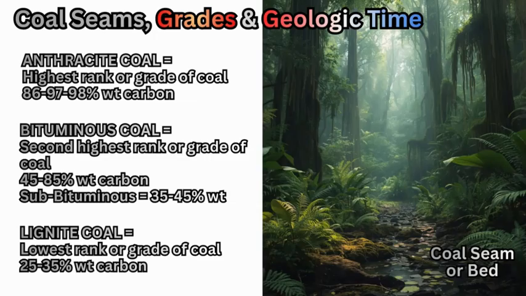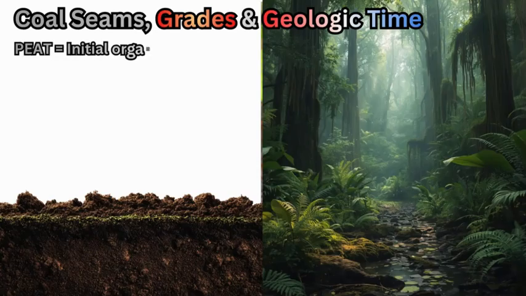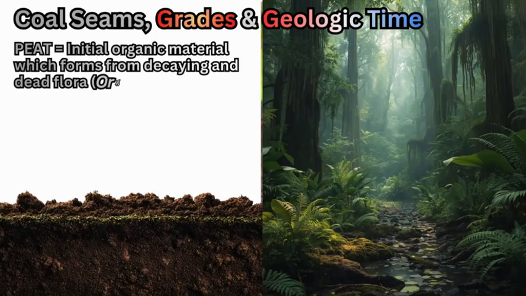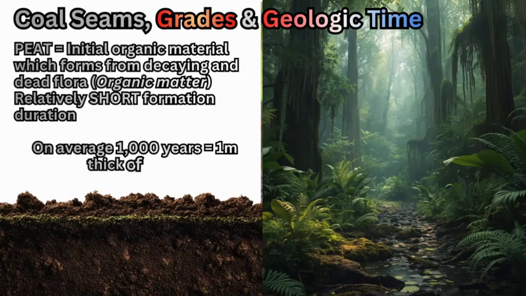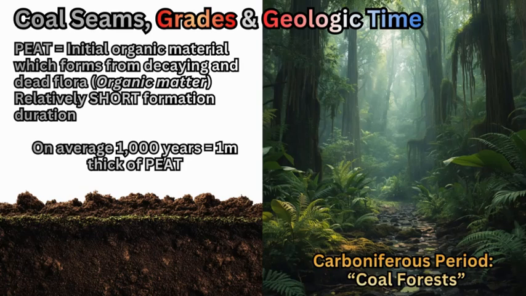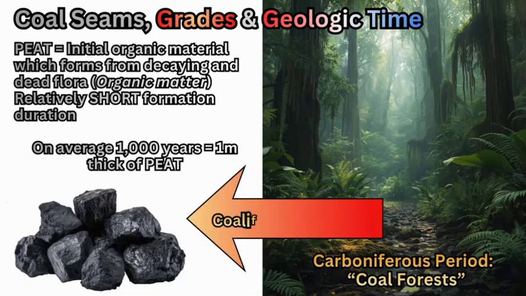Then we have peat. Now, peat is the initial starting point and formation of coal, and everything starts with peat, where you have that accumulation of decomposing and dead plant material, organic material, that has been deposited on the surface of the earth in swampy conditions called coal forests, which were abundant around 300 to 200 million years ago during the time of Pangaea, the supercontinent, and these coal forests would have abundant vegetation and organic material and matter that when it died and decayed and was deposited and layered up on the Earth's surface,